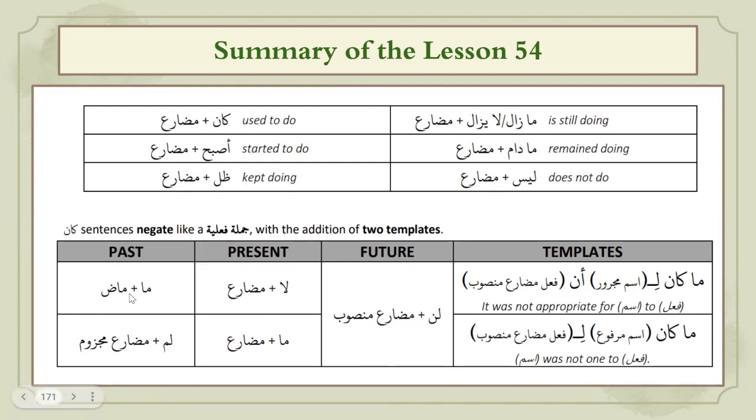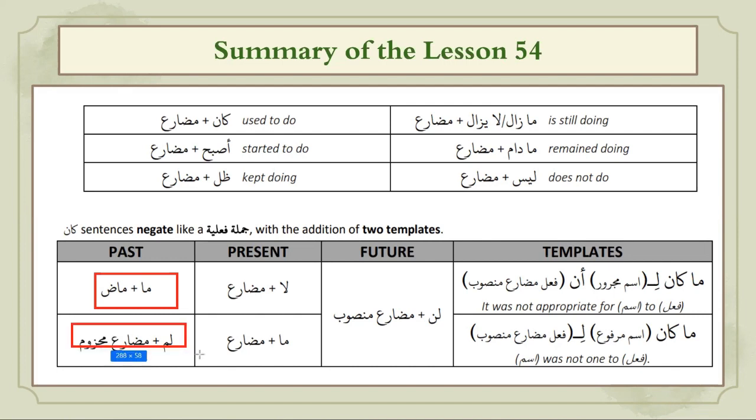Then in I think 53 part 2, you learn how to negate kana sentences. If the meaning of the sentence is in past tense, then you have two ways you can make negative sentences. One way is ma plus past form of kana, or you can use lam with mudare majzoom, like ma kana or lam yakun, lam takun, lam nakun, right?